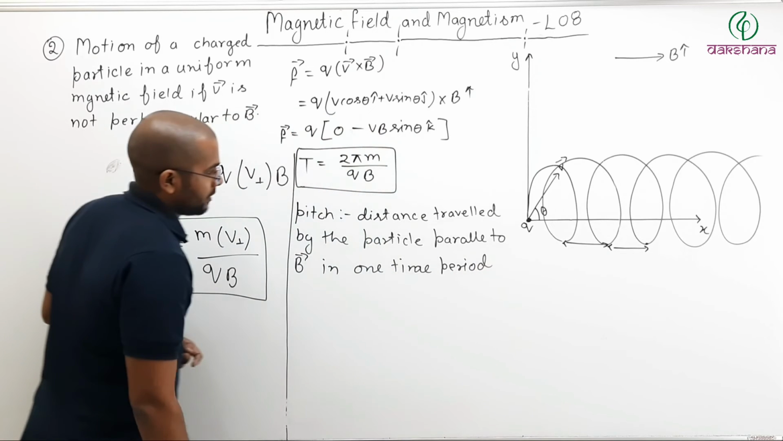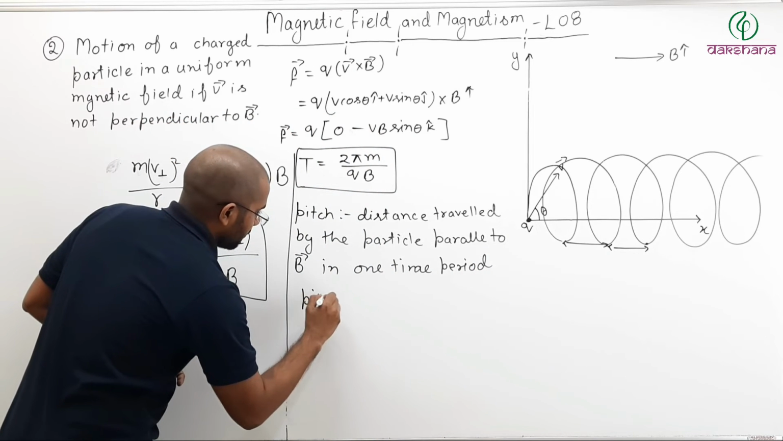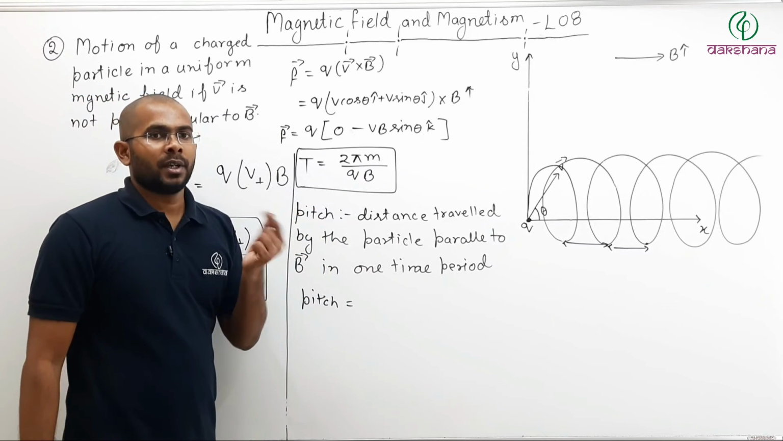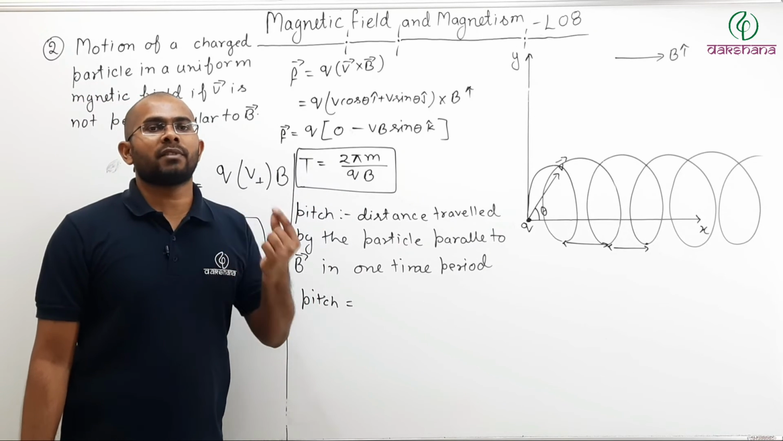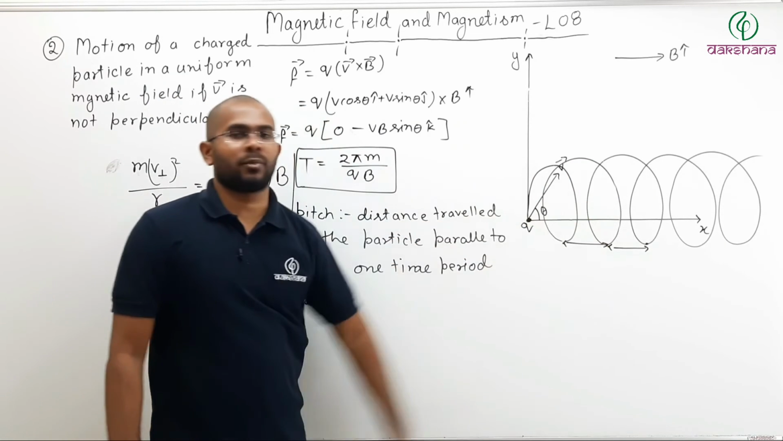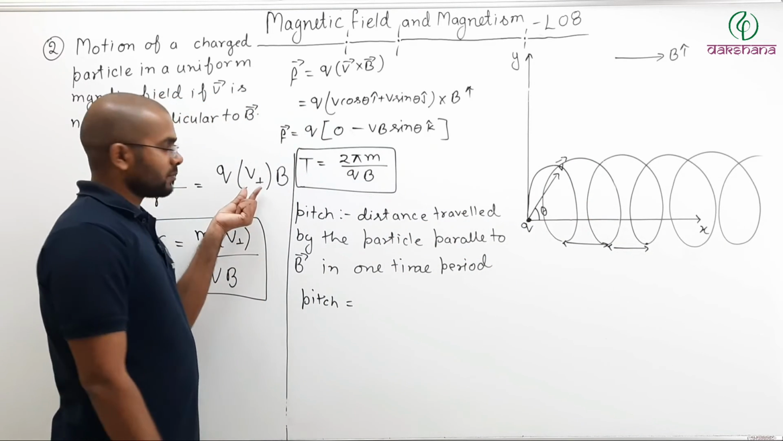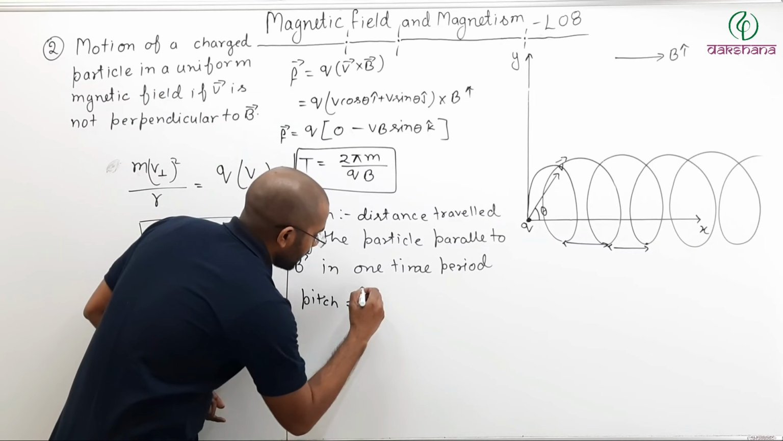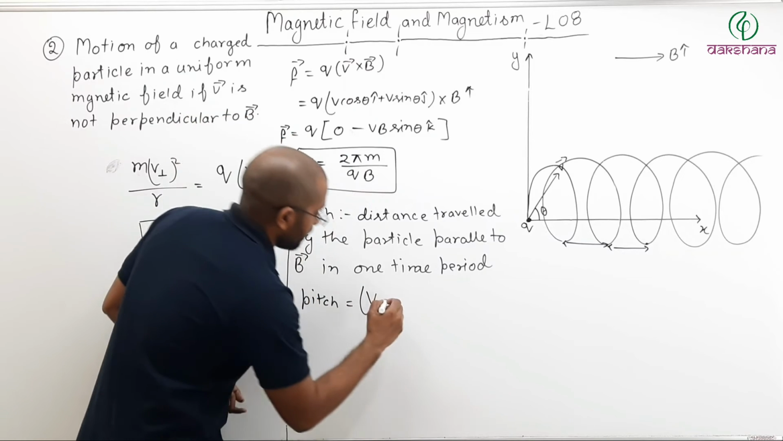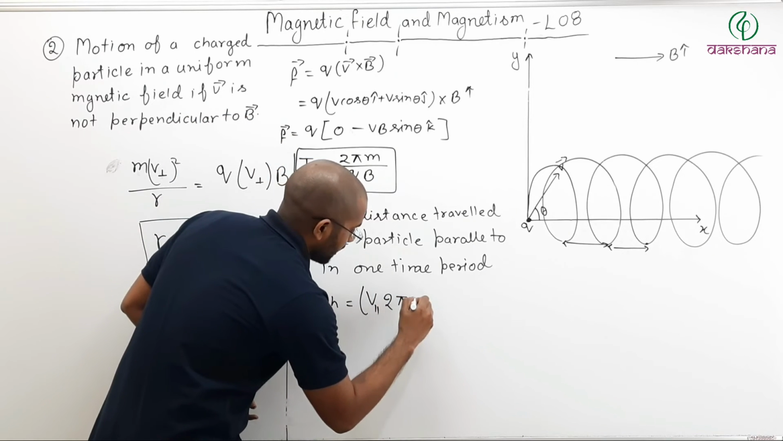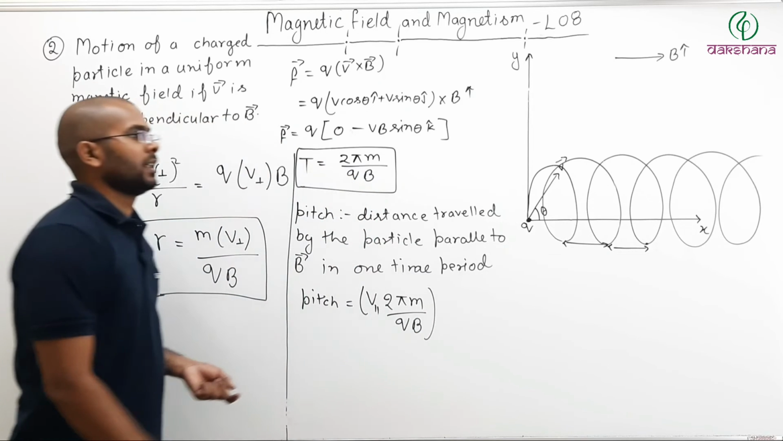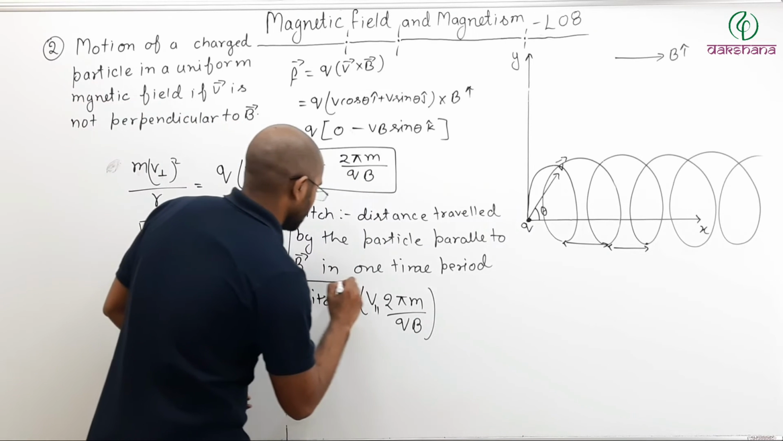In one time period. So what would be the value of pitch? Now in one time period, because of which velocity is the particle moving parallel? Because of the parallel component. So pitch will be V parallel times the time period. What is the time period? Twice pi m divided by QB. That is your value of pitch.